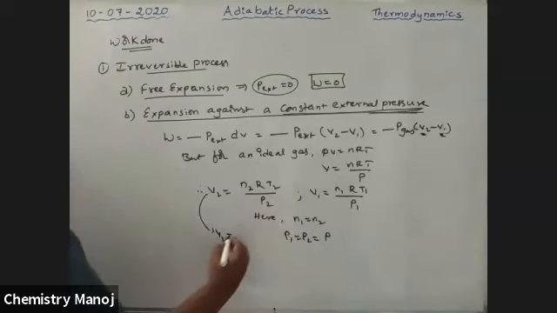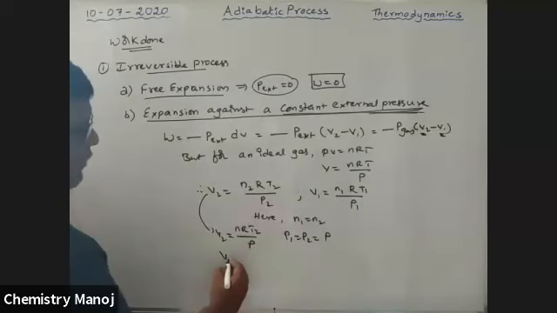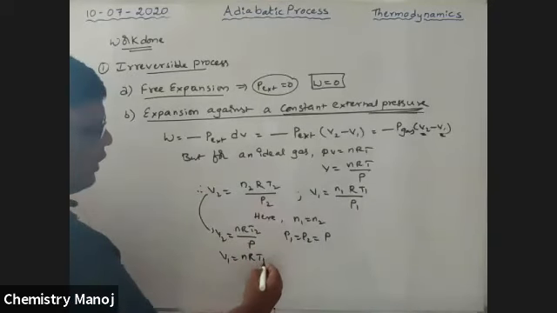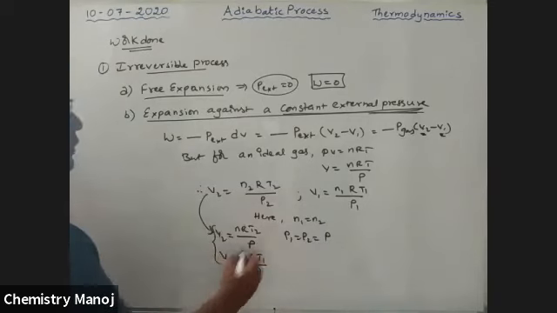V2 is equal to nRT2 by P. V1 is equal to nRT1 by P. Substitute these two values in that relation.